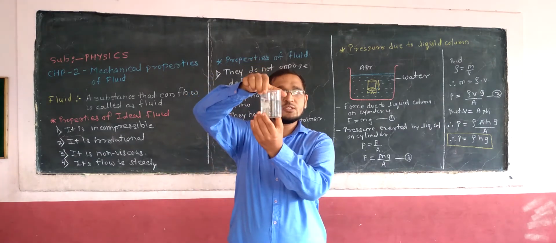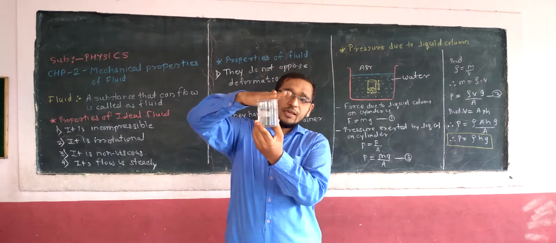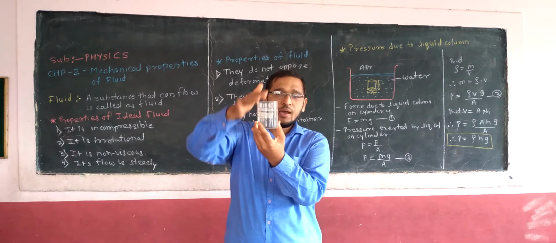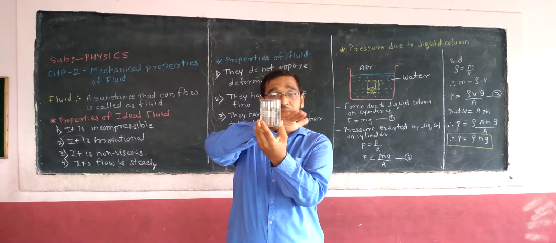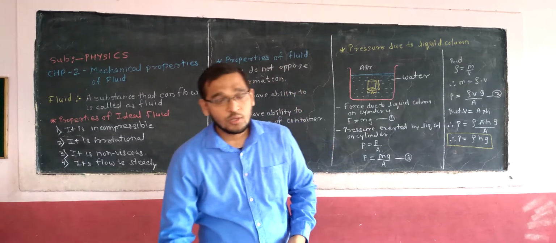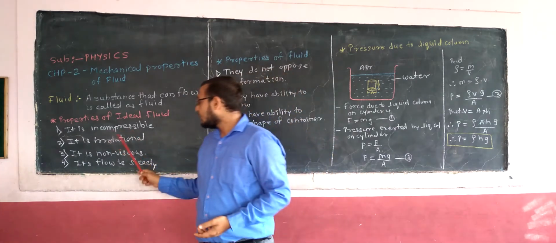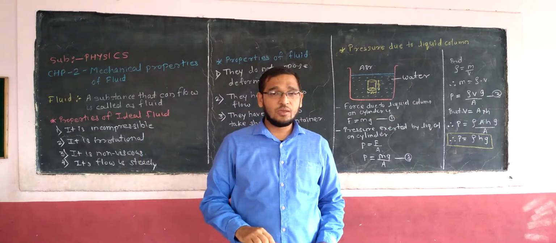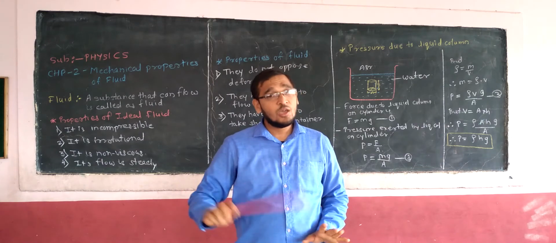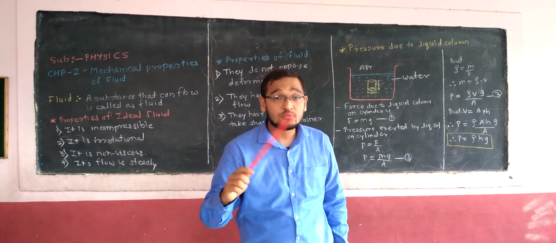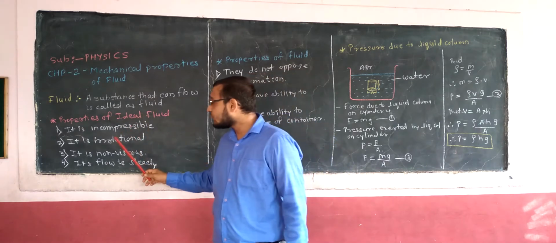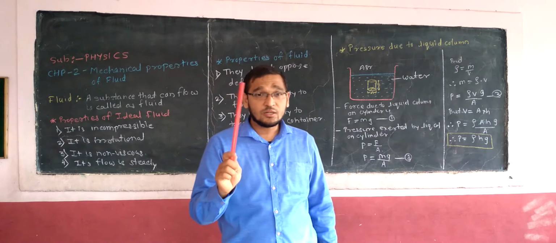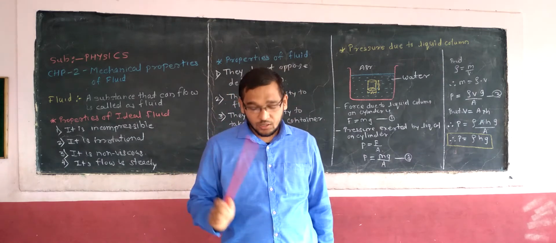This is a beaker which contains water. Whatever volume this water has occupied, I cannot compress it and I cannot minimize this volume. So ideal fluid is incompressible. Next, it is irrotational. The turbulence which we see, the wind which is blowing, is sometimes rotational, like cyclones. So ideal fluid is irrotational. It should not rotate. The turbulence should be less or zero.